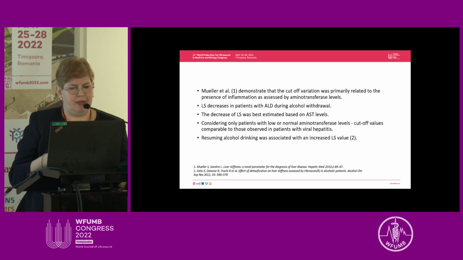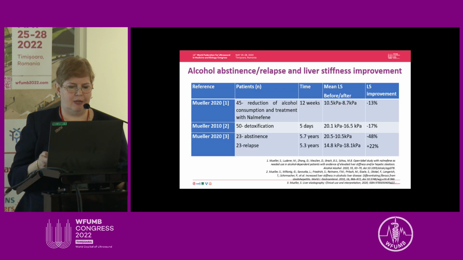One of the things that may cause this variability of the cutoffs was proposed by Professor Mueller, who said that probably the inflammation, which was assessed mainly in these patients by the aminotransferase levels, is influencing the cutoff values and also the values that we obtain in these patients. And if the patient stops drinking, actually the liver stiffness is going to decrease and the numbers are going to improve. And we should think in these patients to use cutoff values that are related to the presence of cytolysis or not. And of course, we should recommend stopping alcohol drinking, and we should evaluate the patients afterwards.